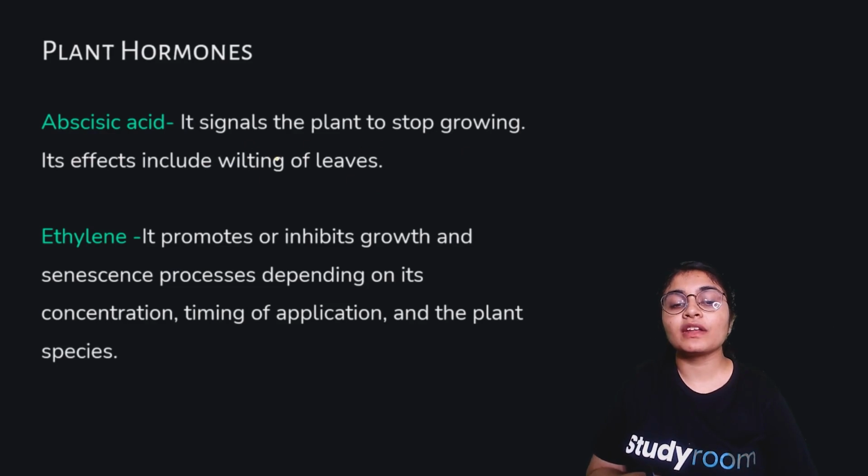So these are the functions of abscisic acid. When there is a secretion of abscisic acid in the plant, then these kinds of symptoms can be seen in the plant. The plant growth will stop and there will be wilting of leaves.